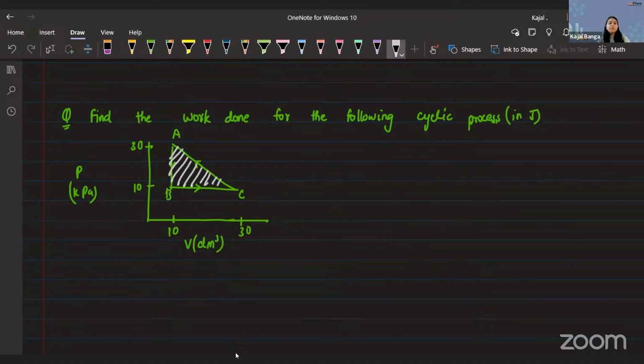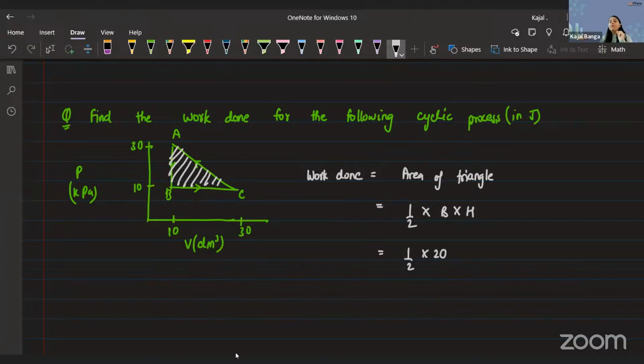And I can say the curve is in the form of a triangle. So we will just be finding the work done as the area of the triangle. Simple. Work done would be equal to area of triangle. And how will you be reporting it? Like half of base into height. So when you calculate base, that would be 20.